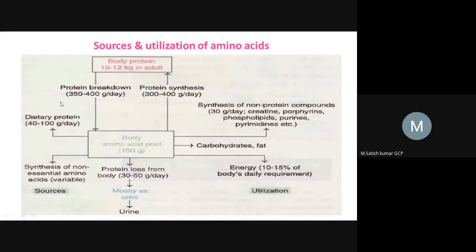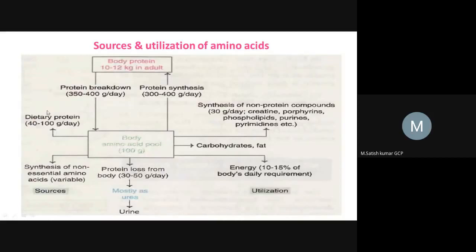So these dietary proteins will be taken in by the diet. We need to provide 40 to 100 grams per day of these dietary proteins, which are very essential for the formation of the amino acid pool.